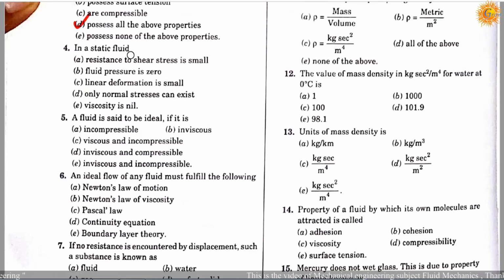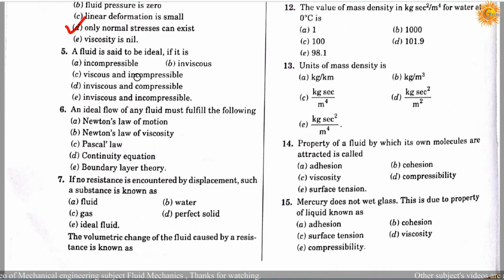Question number 4. In a static fluid: option A, resistance to shear stress is small; option B, fluid pressure is 0; option C, linear deformation is small; option D, only normal stress can exist; option E, viscosity is nil. So the correct answer is D, only normal stress can exist.